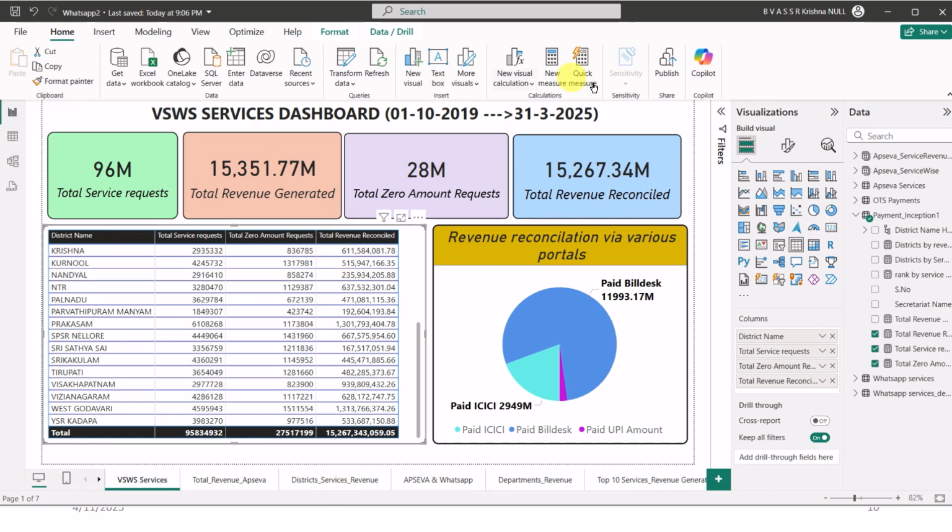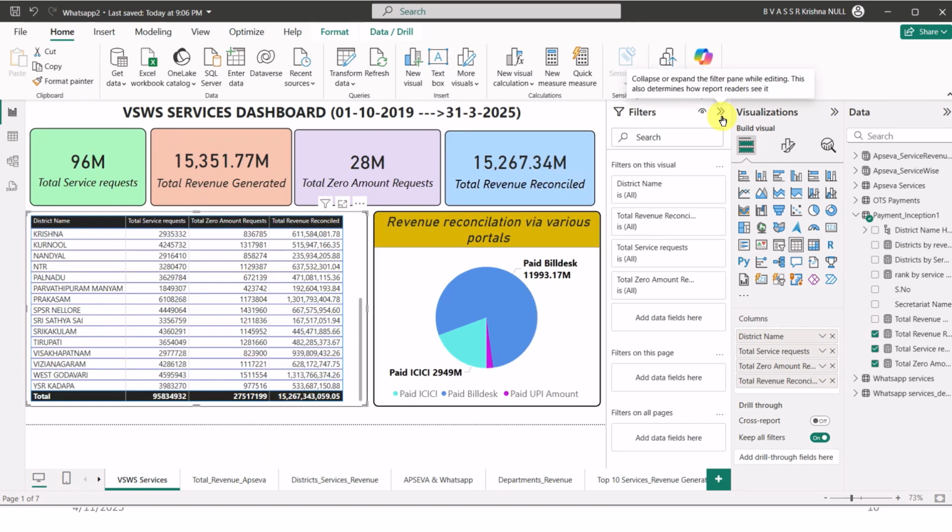Also, this part of this project is called report view, and in general the report view, the area in which the dashboard is created, is called canvas. These are visualization tools, and these are data tools where mostly the measures for different tables will be written. Also there is a filter view in which we can keep different filters of our dashboard visualizations.